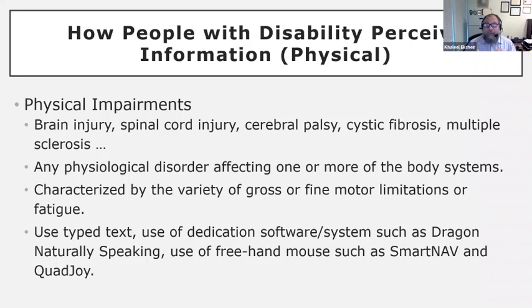Again, I'm using typed text. Why is that? Because it is easier to read. It is easier to select and zoom in. It will remain sharp. It is easier using assistive technology, which I'll talk about in a moment, to select, paste, copy, and so forth. Normally, these users, because they probably have limited use of their hands, will use dictation software. An example of that is Dragon NaturallySpeaking. Most operating systems also come with built-in dictation software, so it could be used as well.